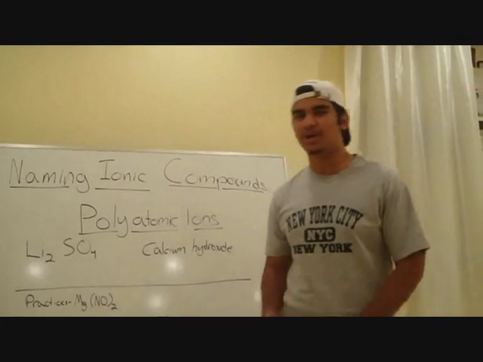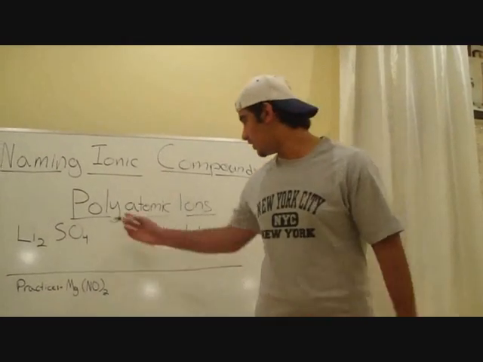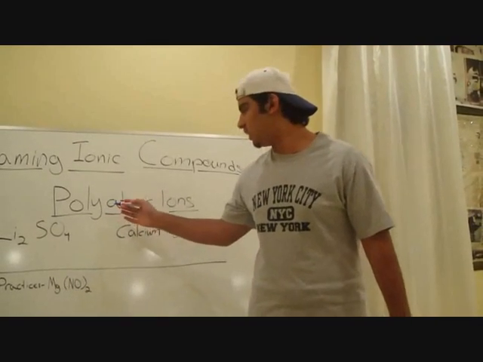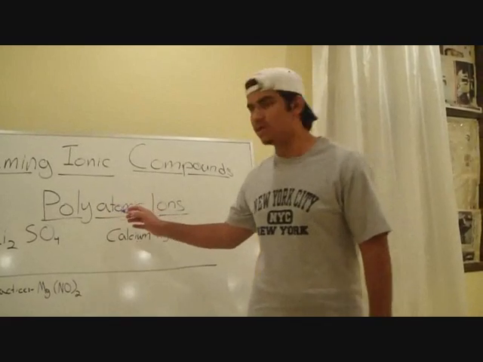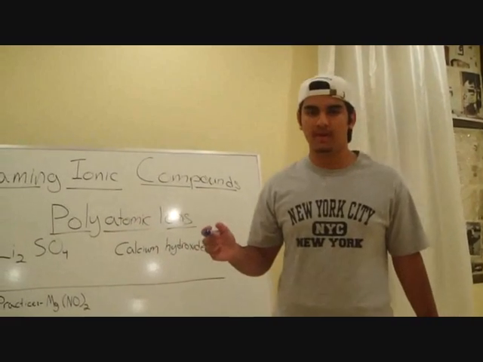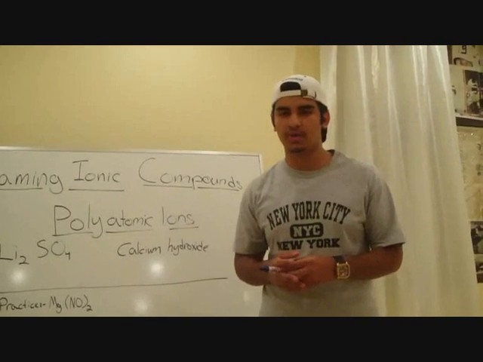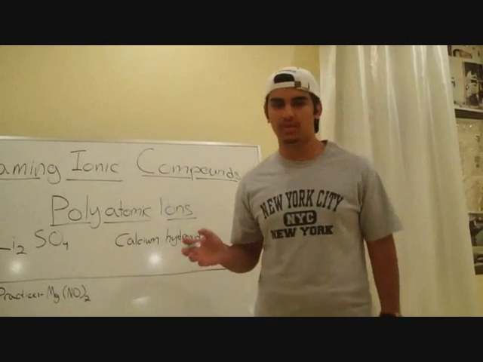Okay, so polyatomic ions. Polyatomic ions are exactly as they sound. Poly meaning multiple, and atoms. So they have multiple atoms together. When they come across a compound, there are more than 2 elements in it.